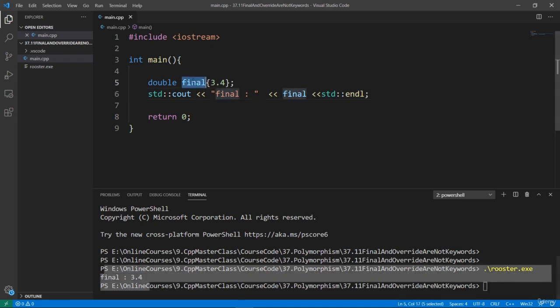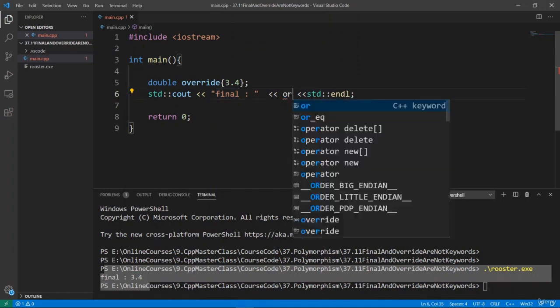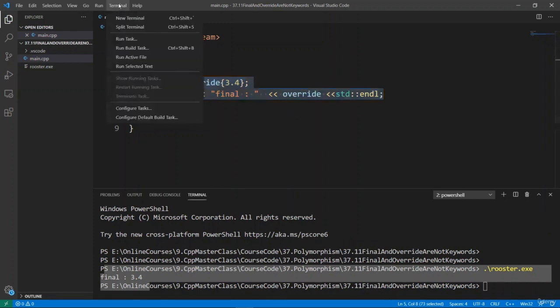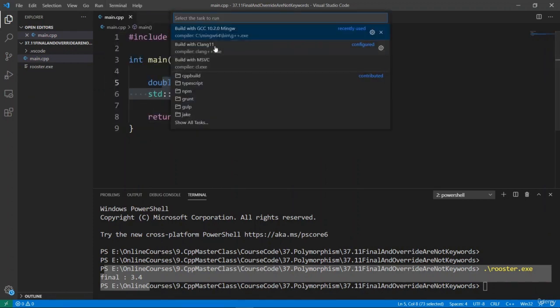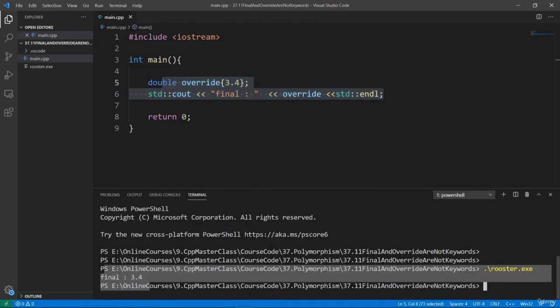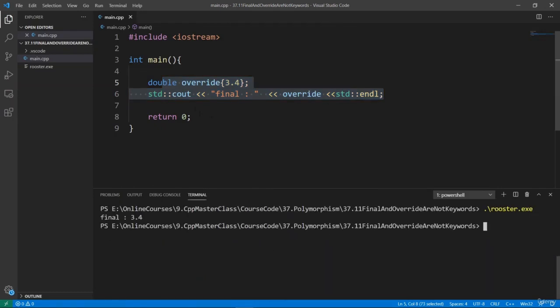We can even use override here. This is also going to work because these are not proper C++ keywords. So we can use these as variable names. Let's say override here. And you're going to see that this is going to be valid C++ code. As crazy as it sounds, it is going to compile and run. And this is really confusing. The build is good. We can clear and run rooster. And this is going to work just fine.